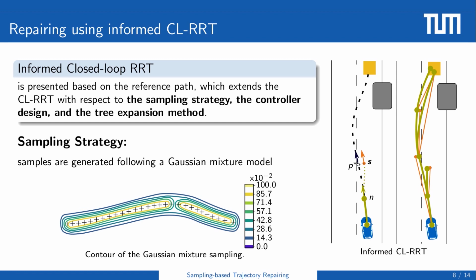The first one is the sampling strategy. To shrink the planning problem to subsets of the entire domain, we adopt a sampling method that generates samples following a Gaussian mixture model. The black crosses denote the centers of the Gaussians. The red colored bars of the figure below show the contour lines of the probability distribution. As a result, the samples are located in the vicinity of the reference path.